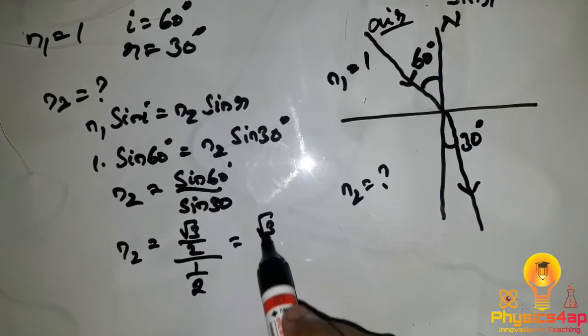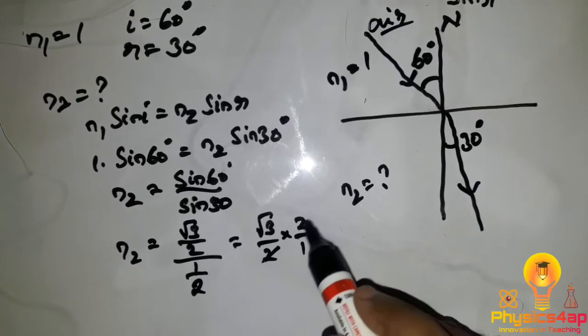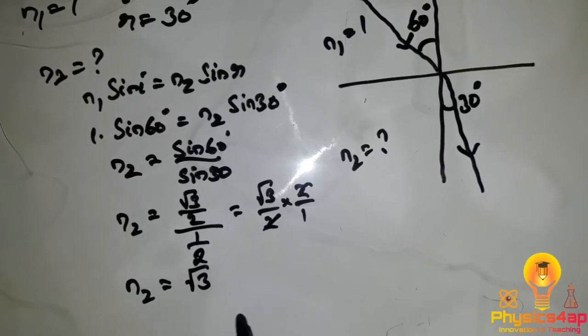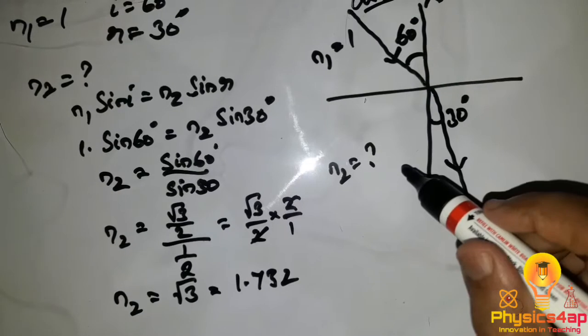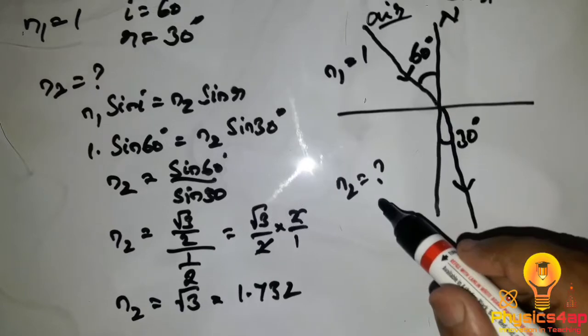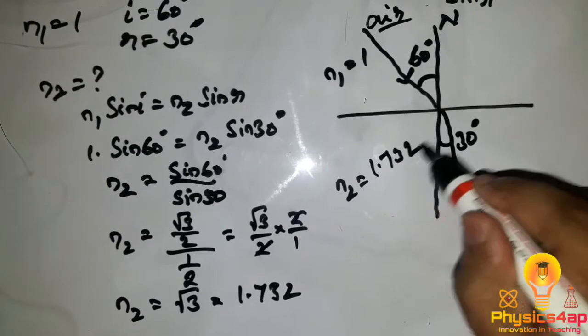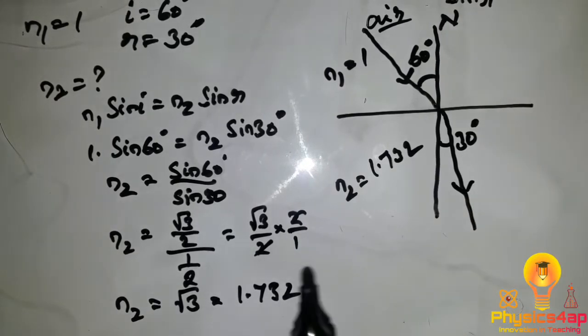So root 3 by 2 into 2 by 1. When we cancel it and do the calculation, we get the value of n2 equal to root 3. Root 3 is 1.732. So that is the refractive index of the second medium which we needed to find out.